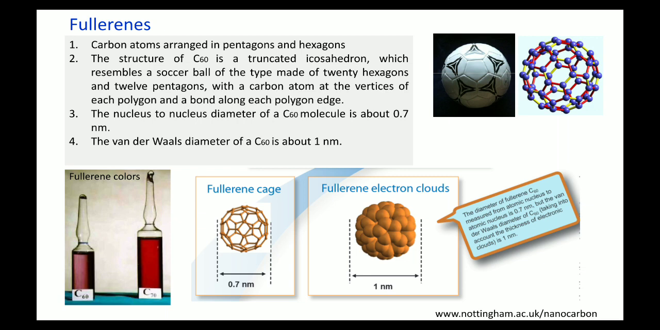Okay, so in the image just below and in the middle of this slide, you can see there is a fullerene cage, and second one there is a fullerene electron cloud. If you take two carbon atoms which are exactly opposite to each other on the ball, the distance between the two carbon atoms, nucleus to nucleus, represents the diameter of the C60 molecule. So the diameter of the C60 molecule in that sense is 0.7 nanometer.